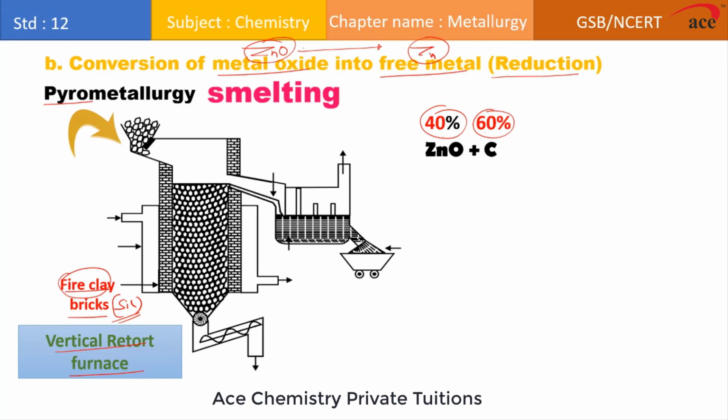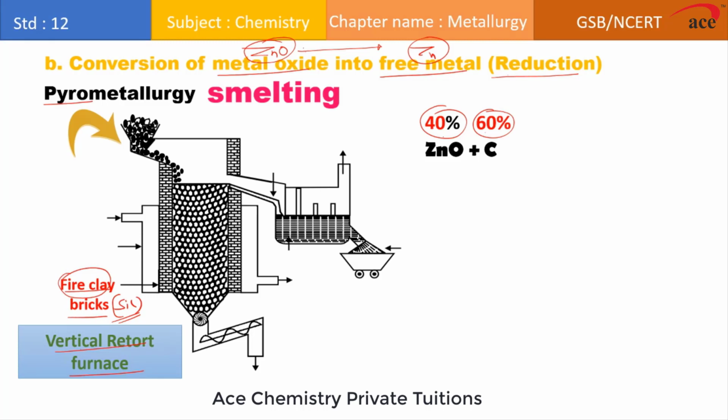So if you fill this powdered form of zinc oxide and carbon, about 3/4 part of this furnace is filled with what? This mixture. Now we have to reduce this mixture, but this reduction takes place at very high temperature, and that's why we refer to it as what? Pyrometallurgy.